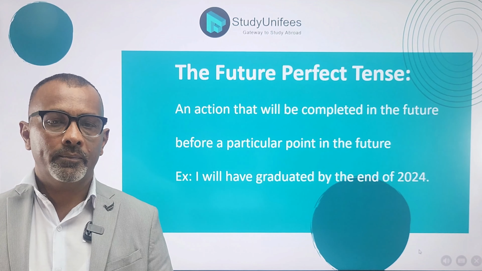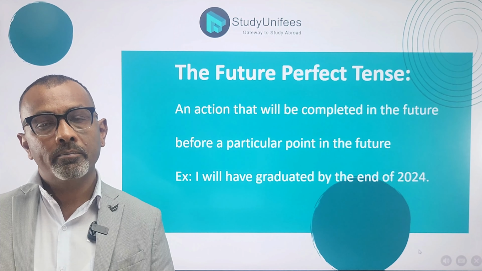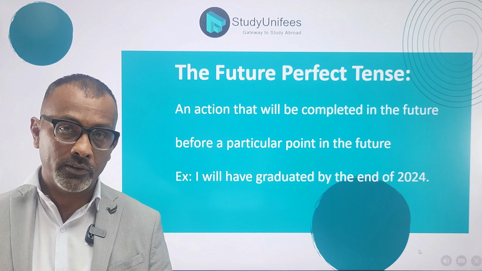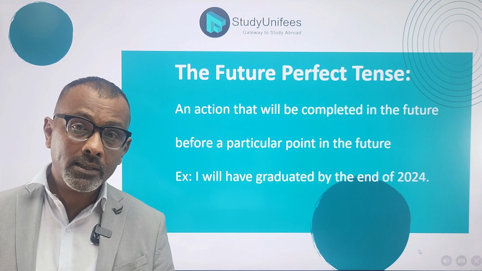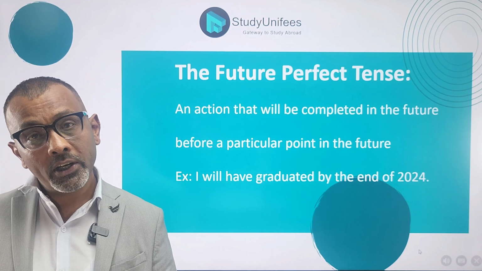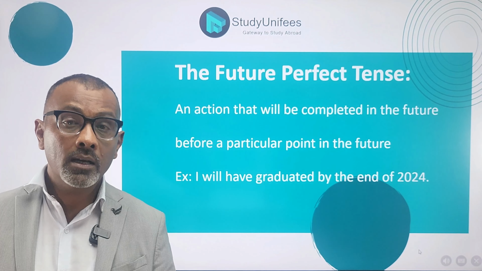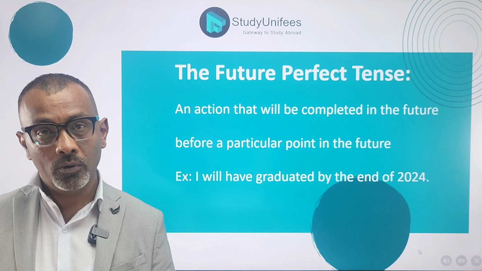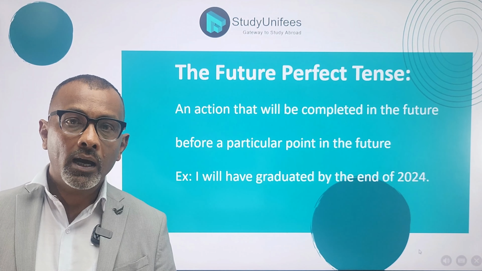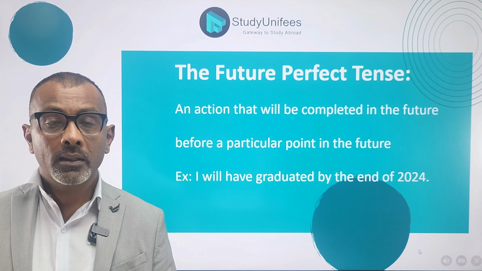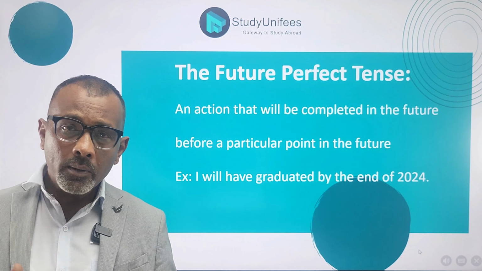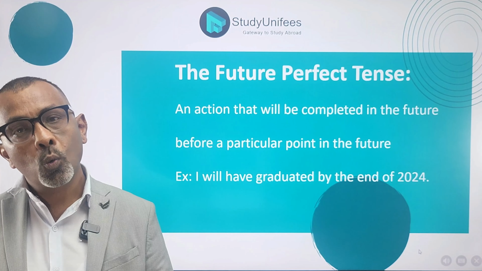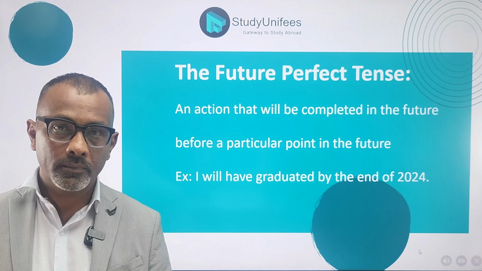So when we say, I will have graduated by the end of 2024, the action graduated will be completed before this particular time given in the sentence, the end of 2024. If you say, I will graduate, then that would grammatically be an error. The meaning would change also because will is an intention.